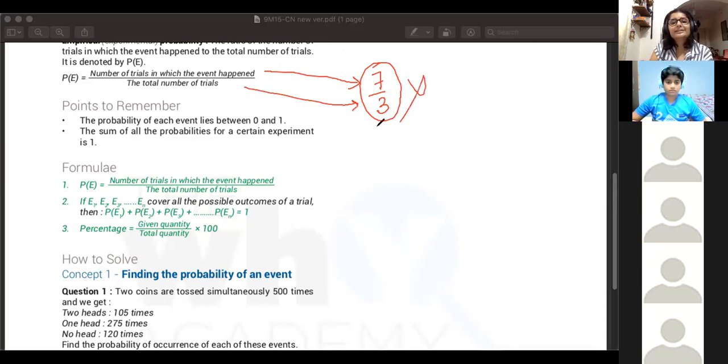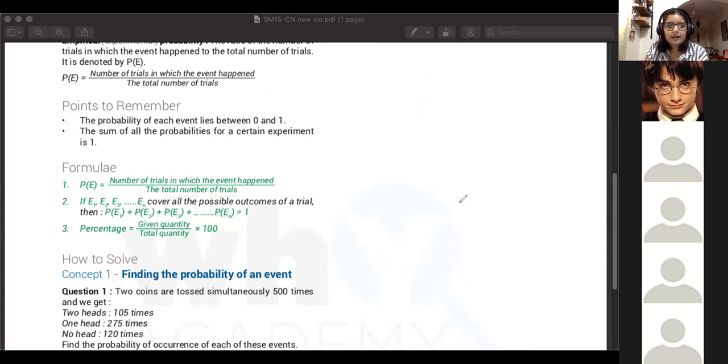Now that doesn't make any sense. So that is the reason probability can never be greater than 1. The maximum value it can take is 1, where every single trial you have the same event happening. Okay, so that is what this stands for. The sum of all the probabilities for a certain experiment is 1.